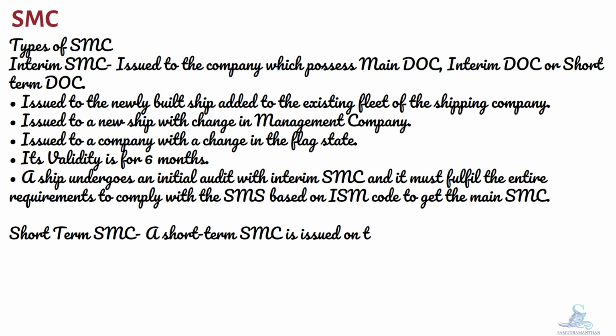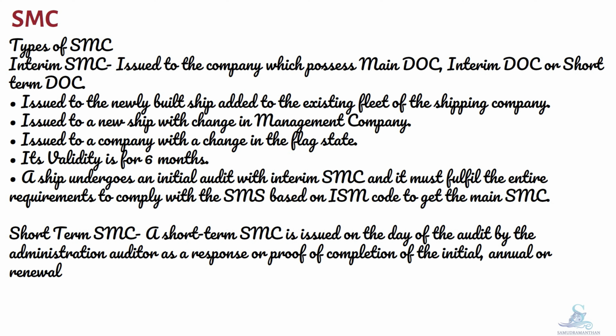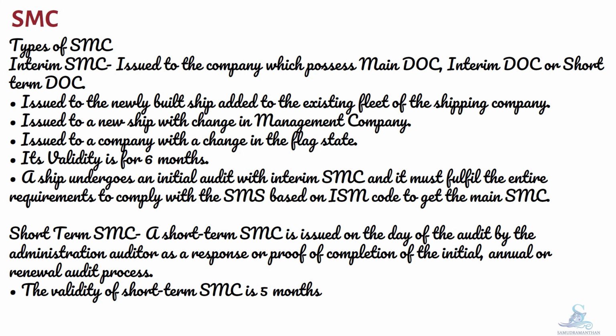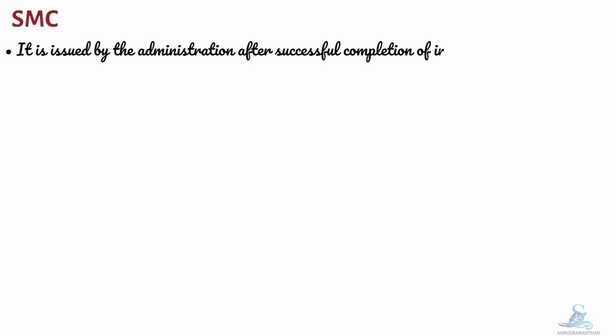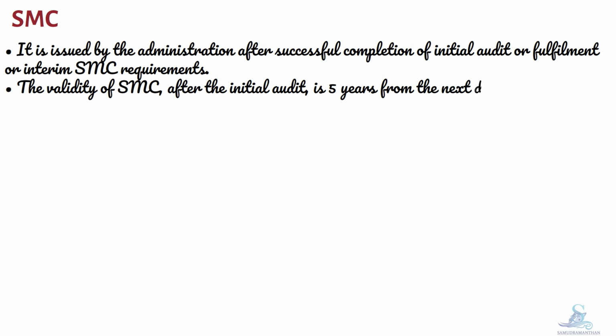Short-term SMC. A short-term SMC is issued on the day of the audit by the administration auditor as a response or proof of completion of the initial, annual or renewal audit process. The validity of short-term SMC is 5 months. Salient features of SMC. It is issued by the administration after successful completion of initial audit or fulfillment of interim SMC requirements. The validity of SMC, after the initial audit, is 5 years from the next date of expiry and